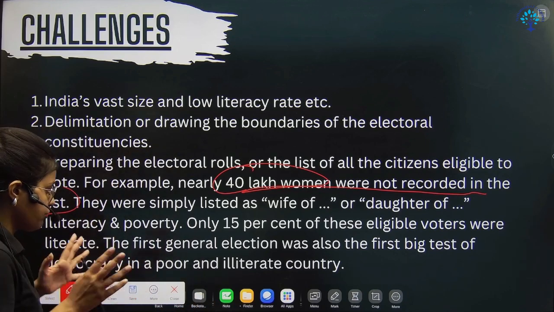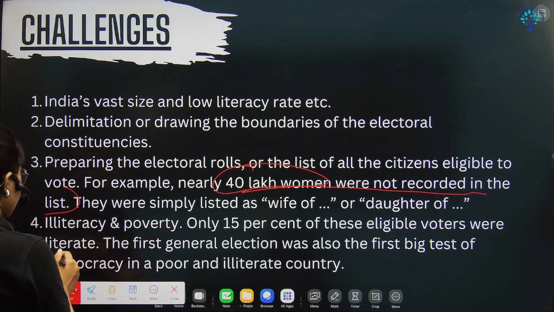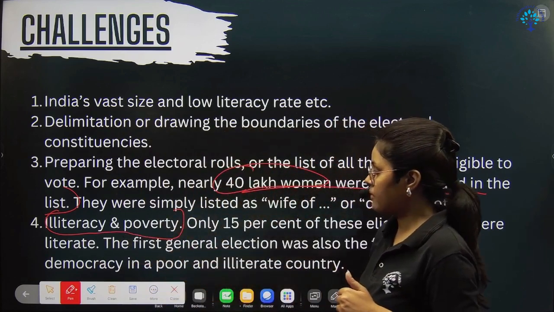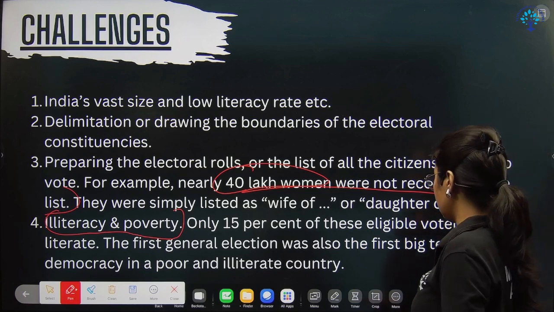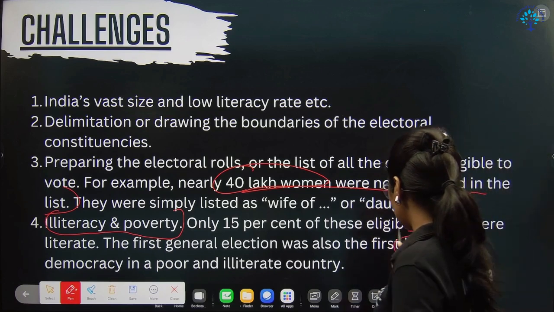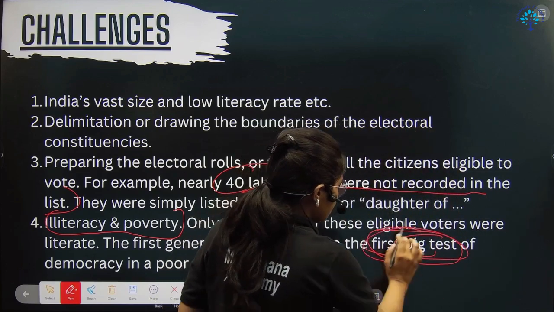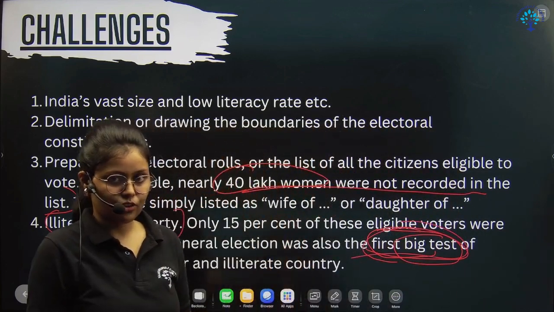And then the foremost problem was illiteracy and poverty, right? Many of the people were poor, and it was very difficult to make sure that these people could make good decisions. So it was a big test. It was the first big test. It was not just an election for India; it was a test.